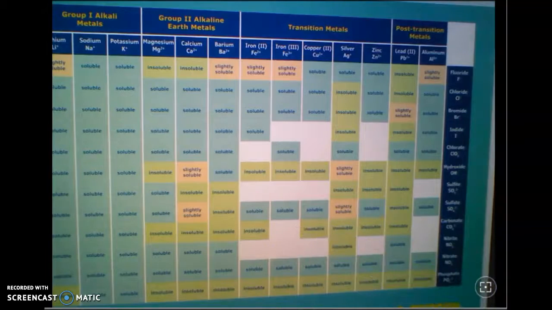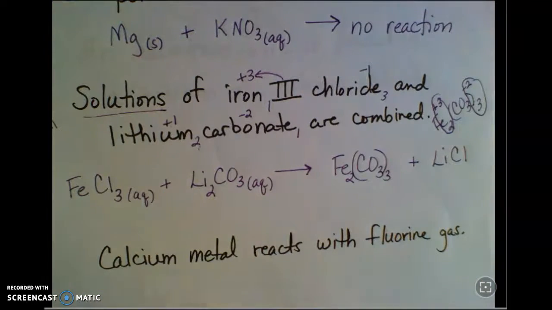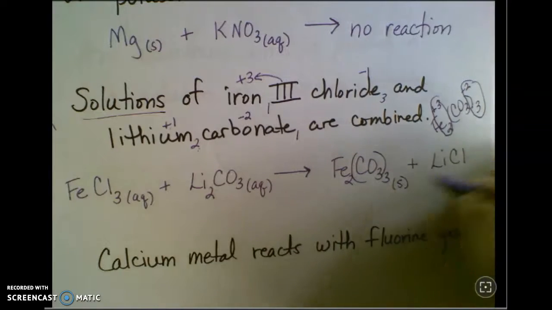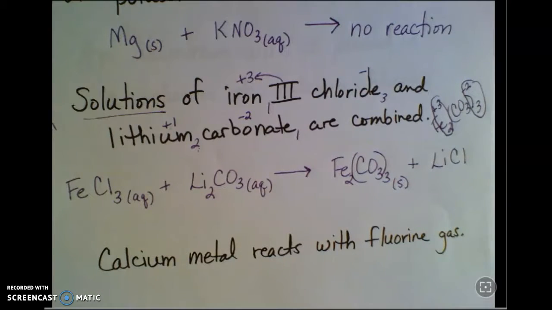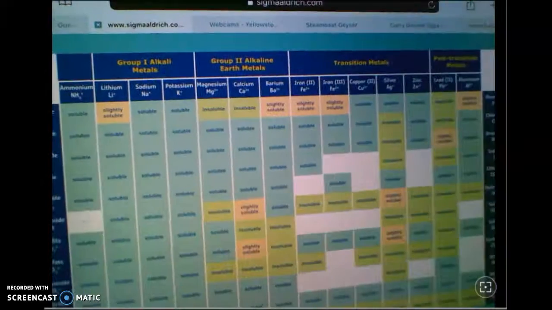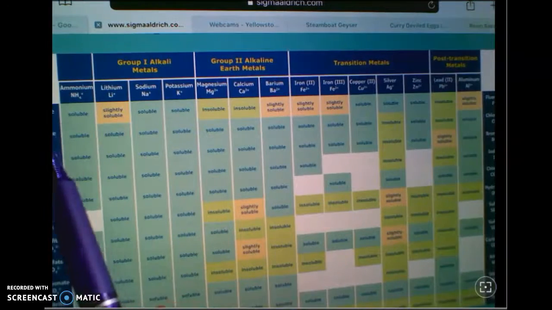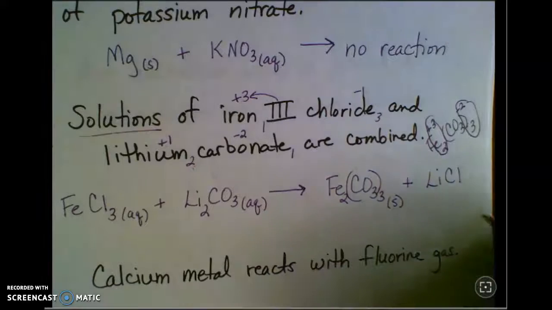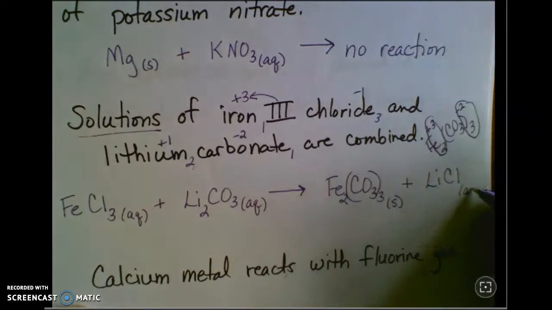It would be insoluble. So that's my solid. Lithium chloride. Lithium's here, chlorine's here, and it is soluble. So that's going to be aqueous.